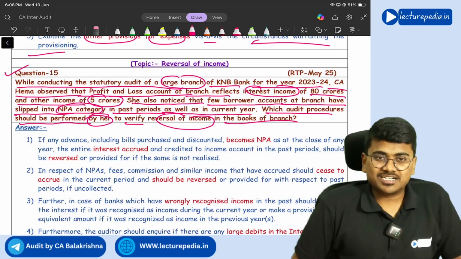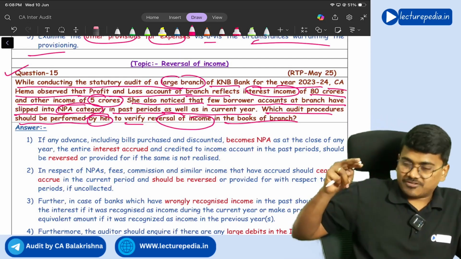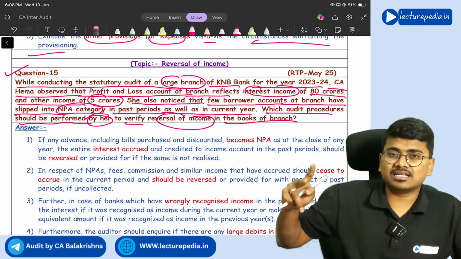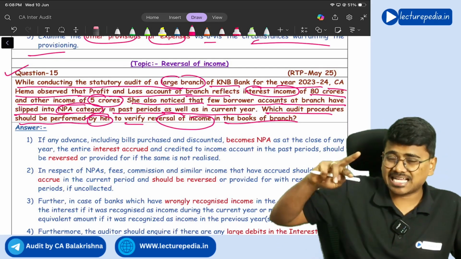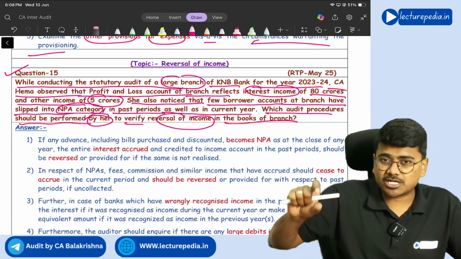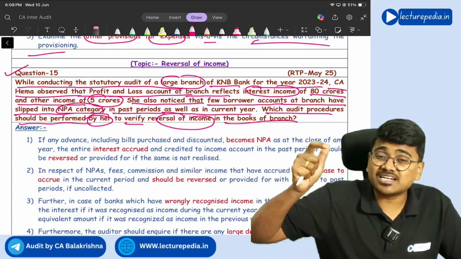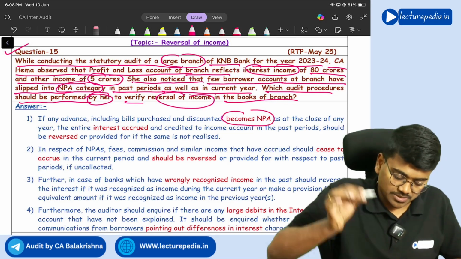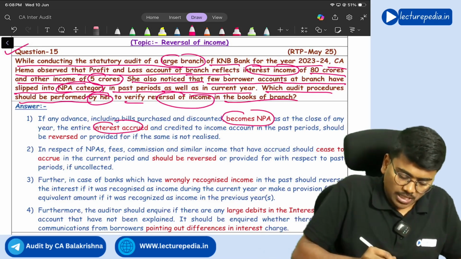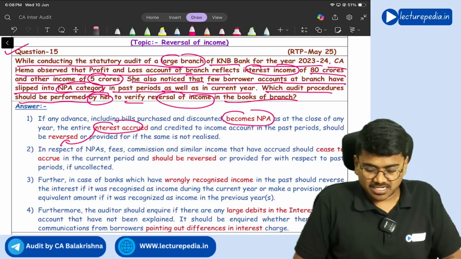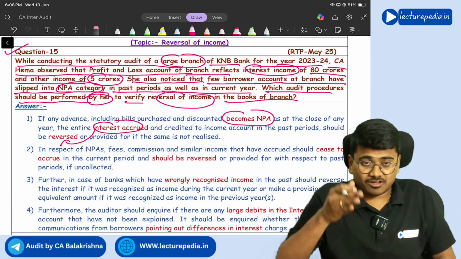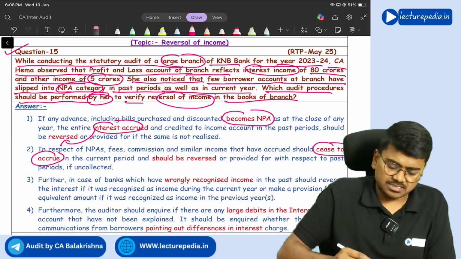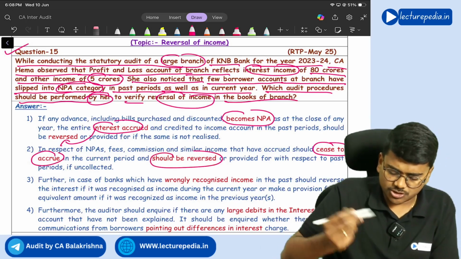So, the auditor has to check whether the interest income that has been charged has been reversed with respect to the accounts that have turned into NPAs. That is the first point. If an account becomes NPA, has the interest accrued been reversed or not? From the date of that NPA, they should cease to accrue the interest, and any accrued interest should be reversed.